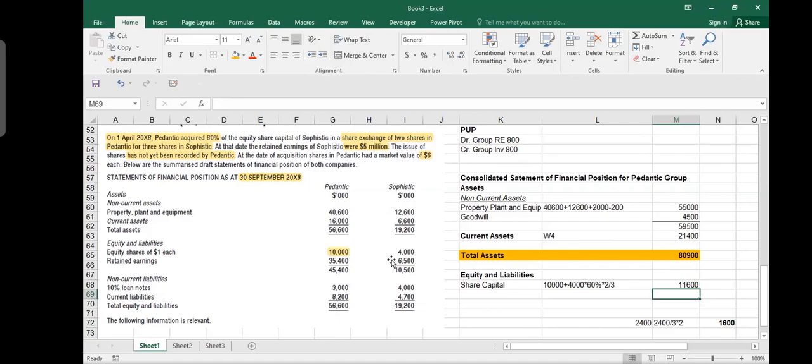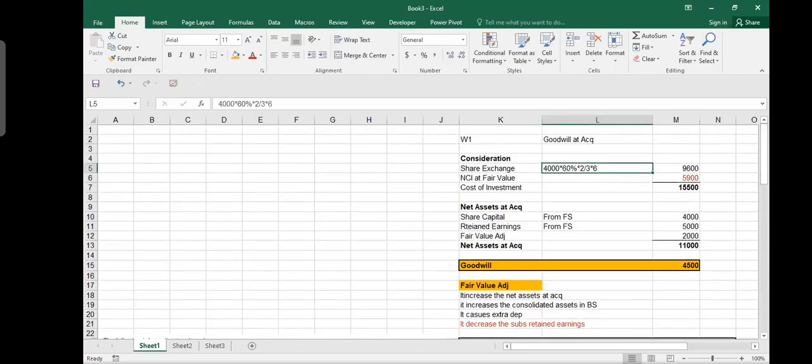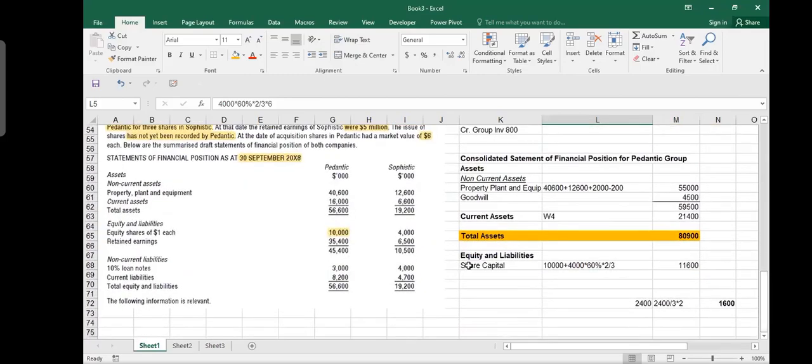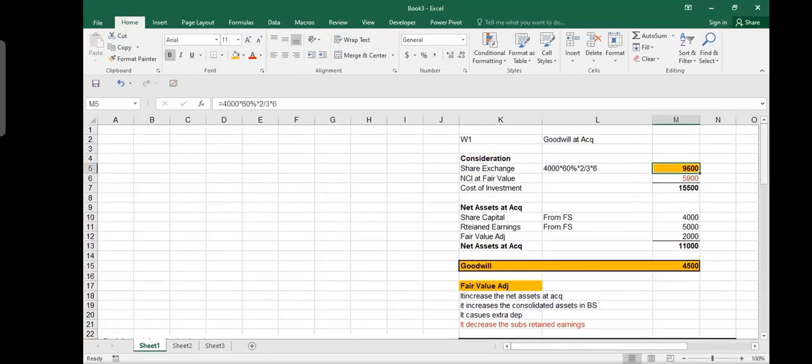Now, remember, share capital is shown at $1 per share. But what was the market value of the share? How did we calculate it? We calculated the share at $6. So in the share capital, I'm only adding 1,600. I'm only writing 1,600 here. What was the value of the shares I gave? Please pay attention. What was the value of the shares we gave? Can you see it here? Yes, sir. How much is that? 9,600. It is 9.6 million.